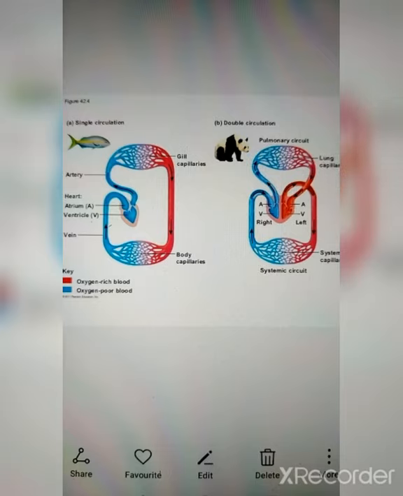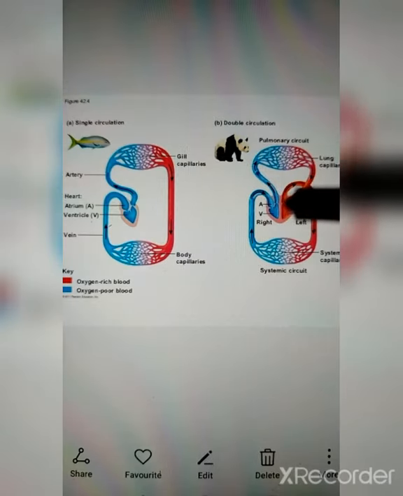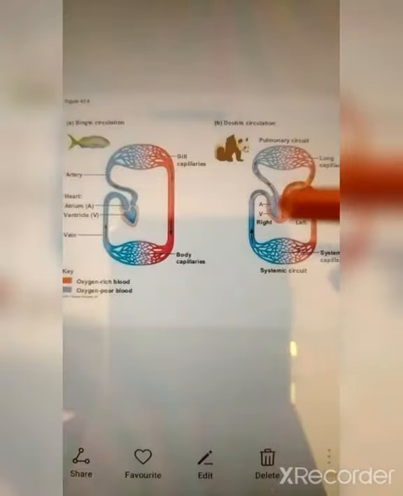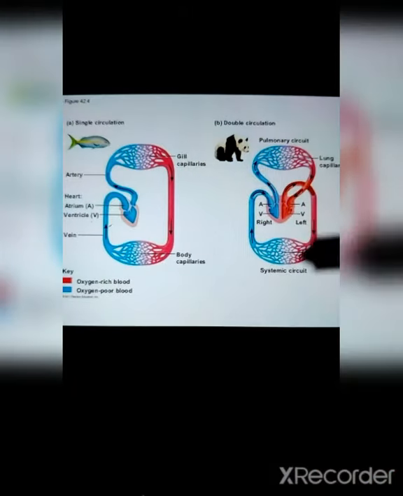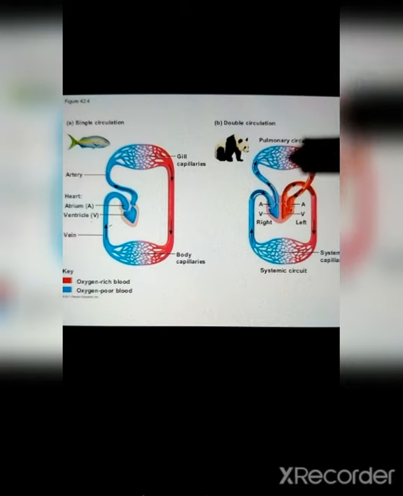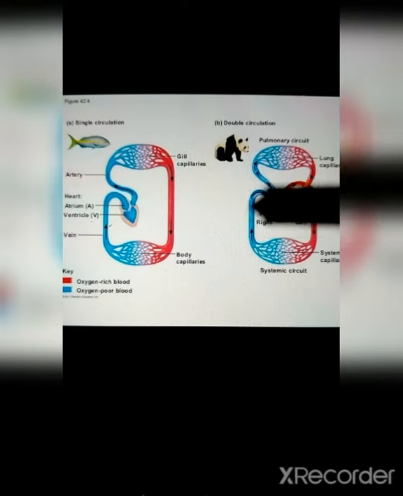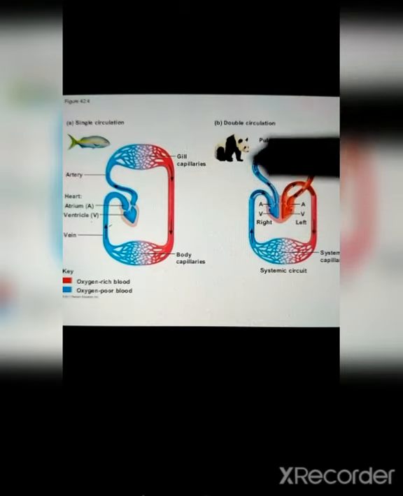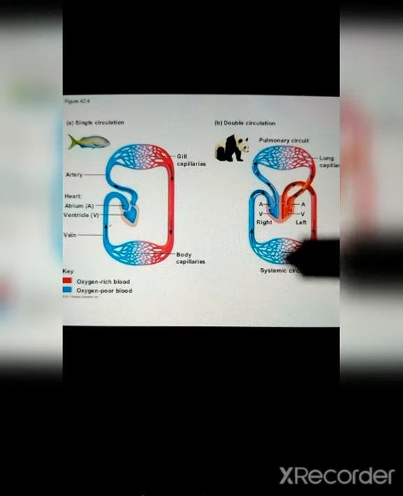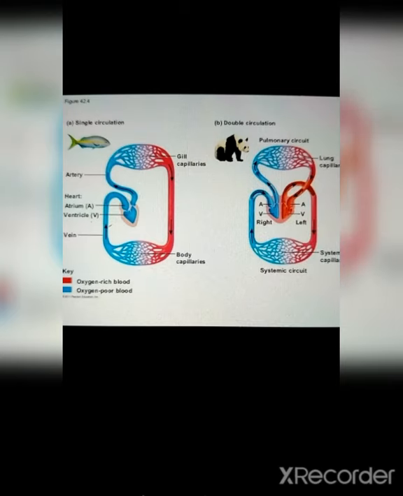To have a simple understanding, you can observe that there are two circles being formed in these diagrams. One flow would be from the lungs, and again it would move back to the body, and from the body it would be received by the heart again, and it will again move into the lungs. So there are two circles being formed in the double circulatory system. This is the reason why this kind of circulation system is known as the double circulatory system, wherein the flow of blood happens twice by the heart.